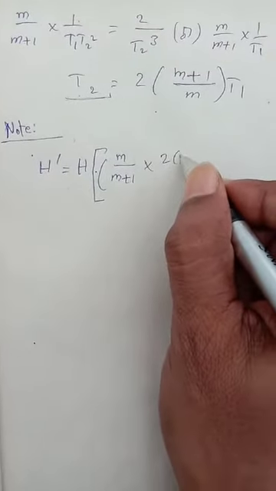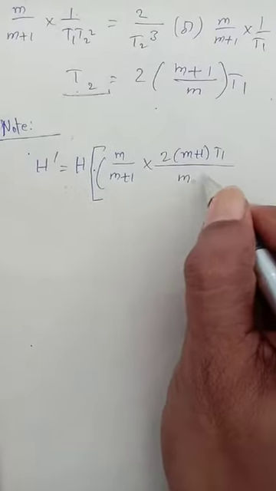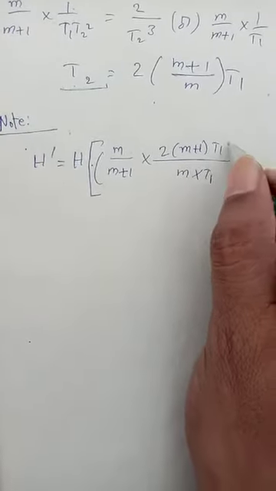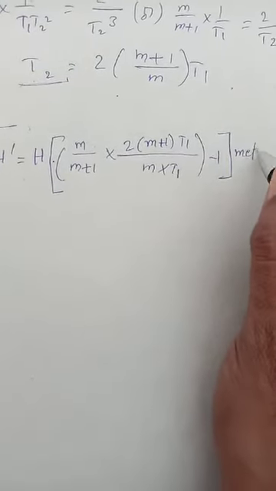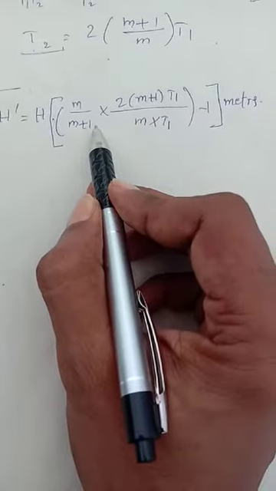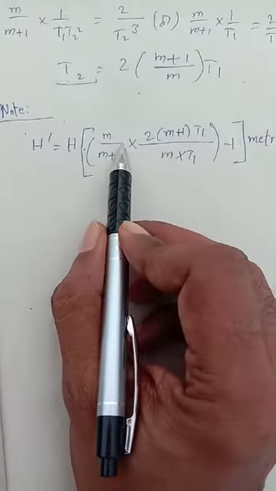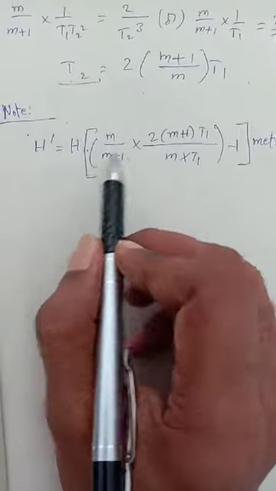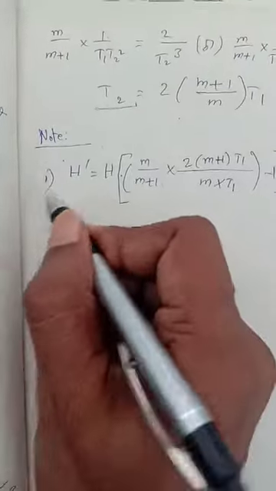Into T2, substitute the T2 value, minus 1. This is the units per meters. It shows that for maximum discharge, the height of the hot gas column producing the draft is equal to the height of the chimney. This is the first one.